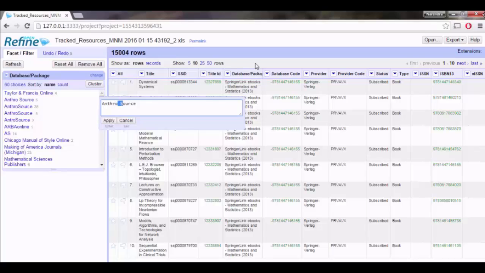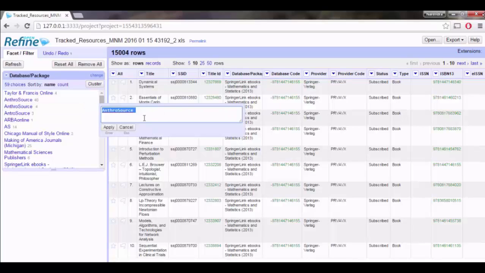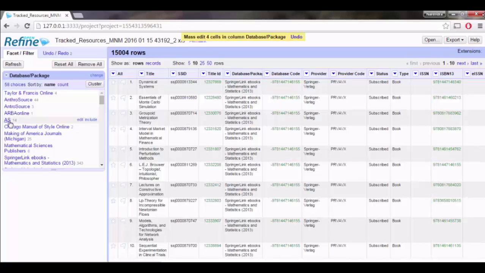By removing this space, it will be added to this group. Here there are 2 groups that look the same. If you edit this one, there is a white space at the end. If you remove that white space, it will also be added to the Anthrosaurs group. And AS also becomes the same as Anthrosaurs. So by editing this one, it is the same as Anthrosaurs.